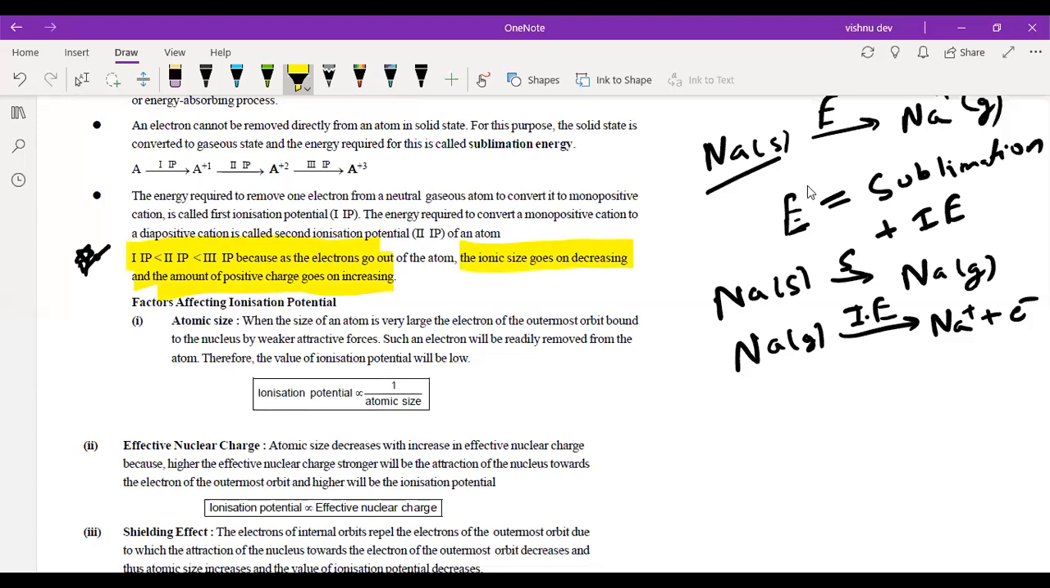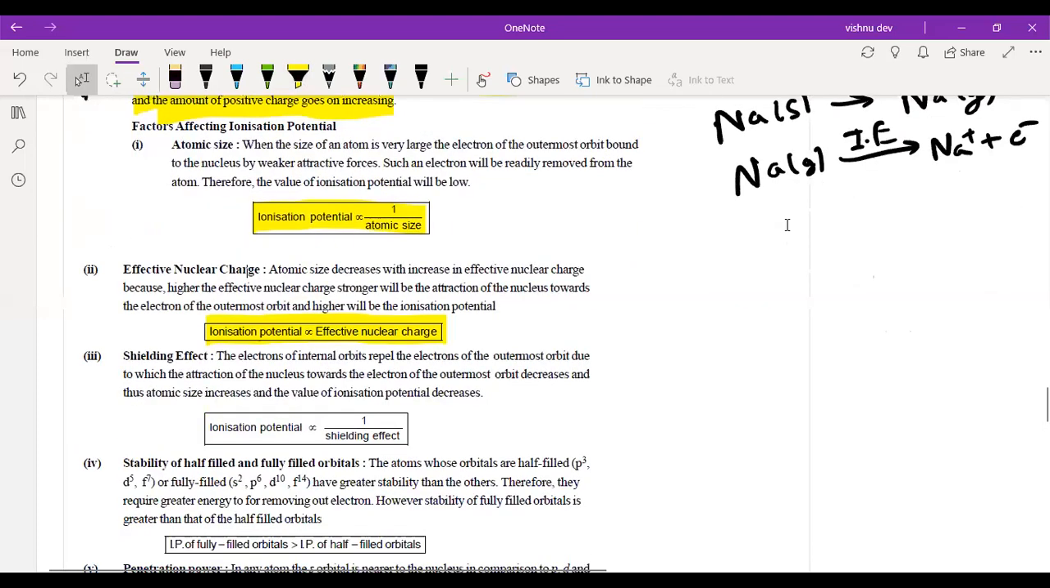So the points that you have to remember, right? The factors on which ionization potential depends. Ultimately there is only one factor, this one. Ionization potential is directly proportional to effective nuclear charge, okay? All the other factors are derivatives of this factor. For example, size. Effective nuclear charge more, size would be less. Makes sense? Effective nuclear charge more, size would be less, right? Hence, ionization potential would be more. So that's why ionization potential is inversely proportional to size, directly proportional to effective nuclear charge.